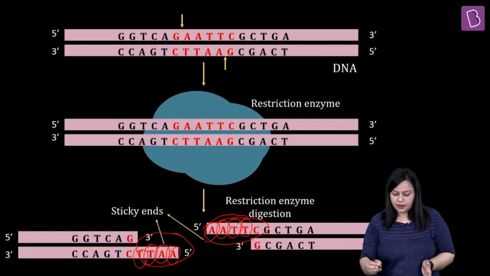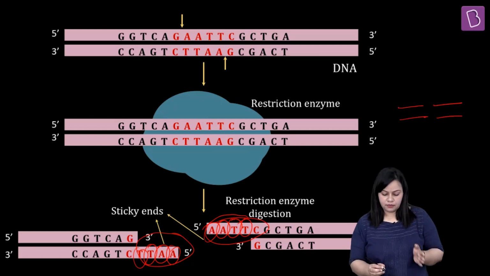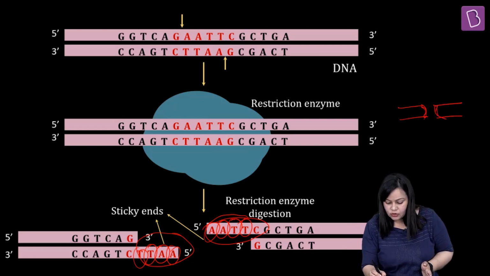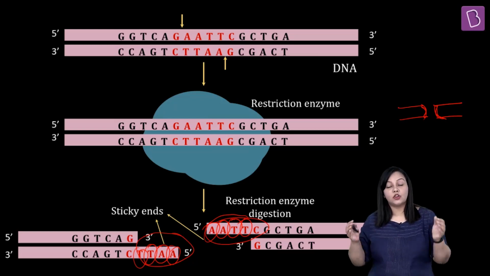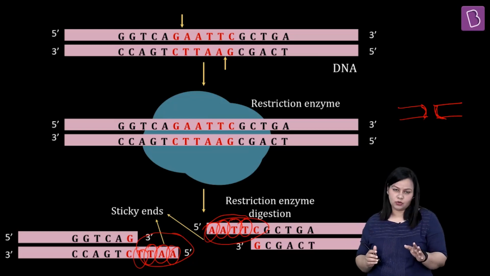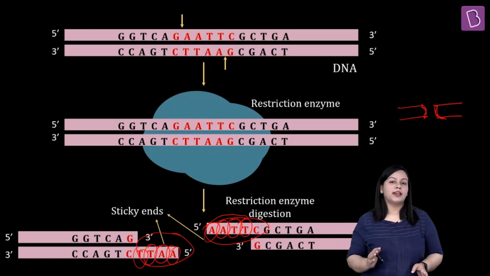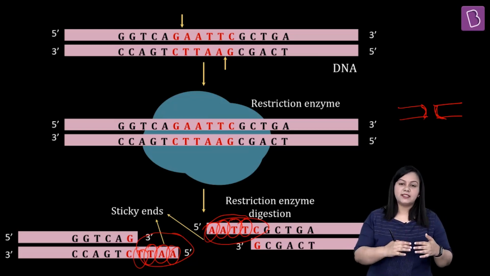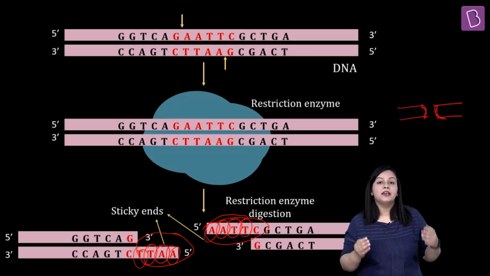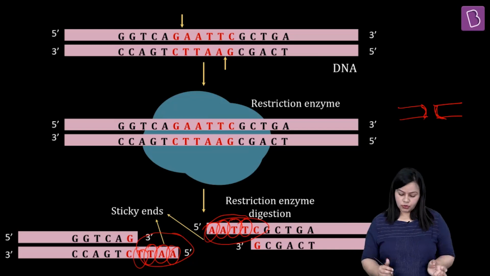The other option is that many times the DNA strands are cut in such a way that they do not leave any overhangs like this, right? And that is why we call them blunt ends. There are no overhangs there. Coming back to sticky ends, restriction enzymes most of the time, especially the ones used in genetic engineering, generate sticky ends. If they don't, let us say if they produce blunt ends, we actually add overhangs to them in order to allow the further ligation to happen.